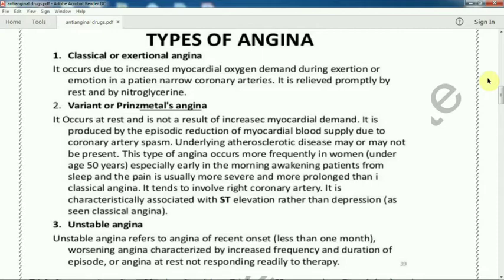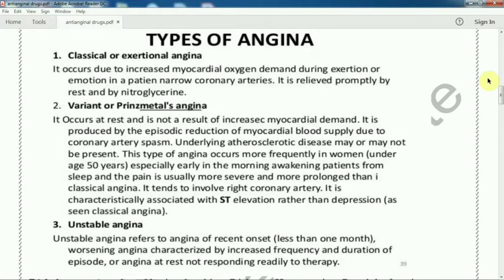So, what is variant angina? It occurs at rest also, but classical angina is not actually at rest. So, what is the difference between classical and variant? Classical occurs in working time also, but variant mainly occurs at rest. So what is the difference? In classical, there is increased myocardial oxygen demand, and in case of variant, it is due to coronary artery spasm. So this is the basic difference between classical and variant angina.